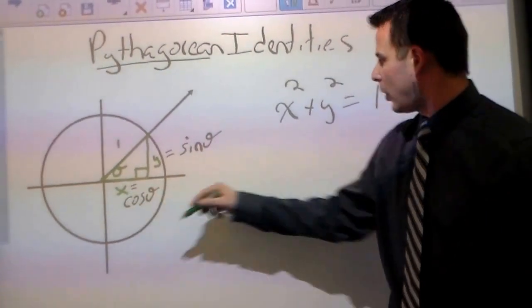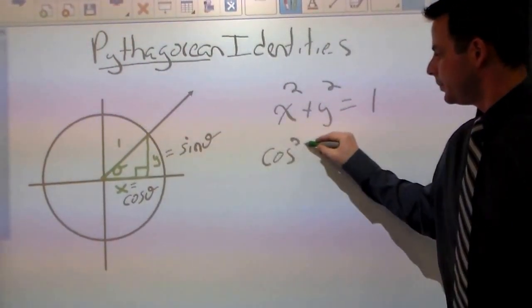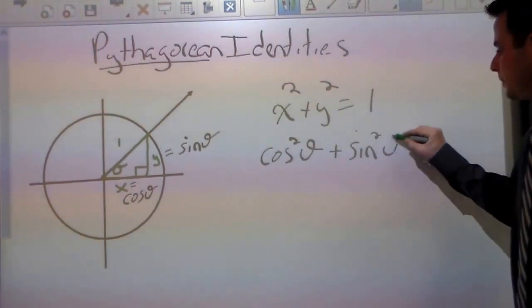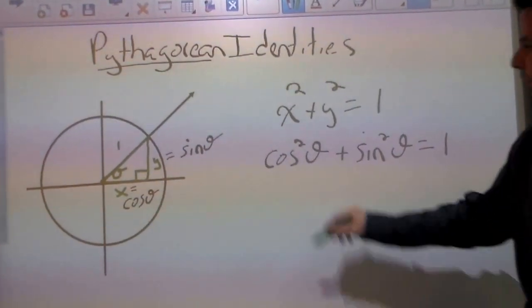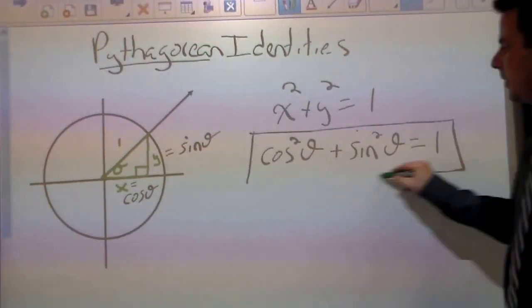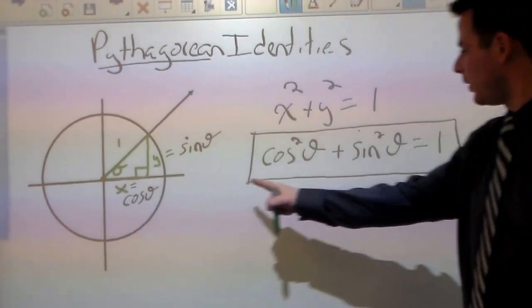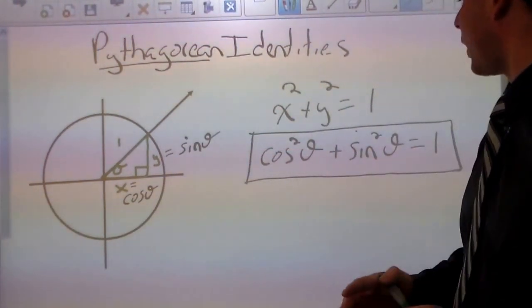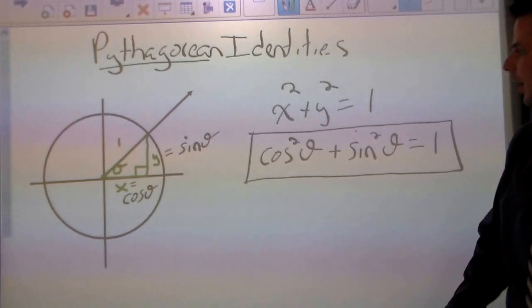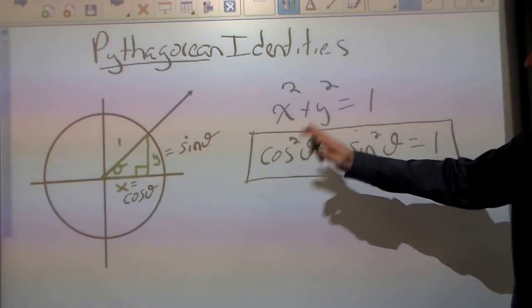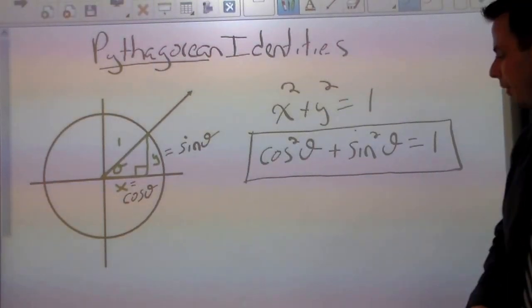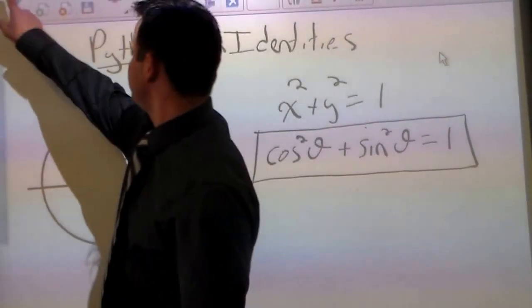But we said that x is cosine. We said that y is sine. So cosine squared plus sine squared equals 1. So this is the Pythagorean identity. The most important one, this is where all of the other ones come from. So let's just remember the fact that cosine squared plus sine squared equals 1, and let's try to develop some other Pythagorean identities.